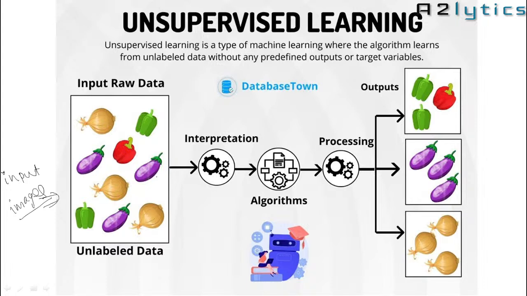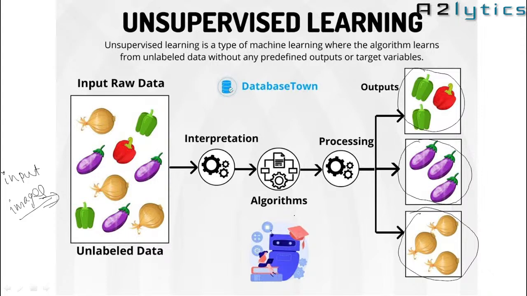Images are given as an input, and the machine will learn this input and group it based on the features of the data. It will form groups of those input images. This is the first group of images which are very similar to each other. This is the second group of images which are again similar to each other, and this is the third group of images which are similar to each other. So based on the similarity of the input images, it will form groups of images.